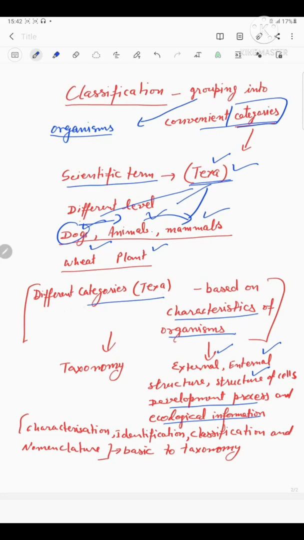The study of this taxa arrangement is known as taxonomy. It means taxonomy is the characterization, identification, classification, as well as nomenclature of the organisms, which results in the formation of a specific branch of science known as taxonomy. These four points: characterization, identification, classification, and nomenclature are basic to taxonomy.